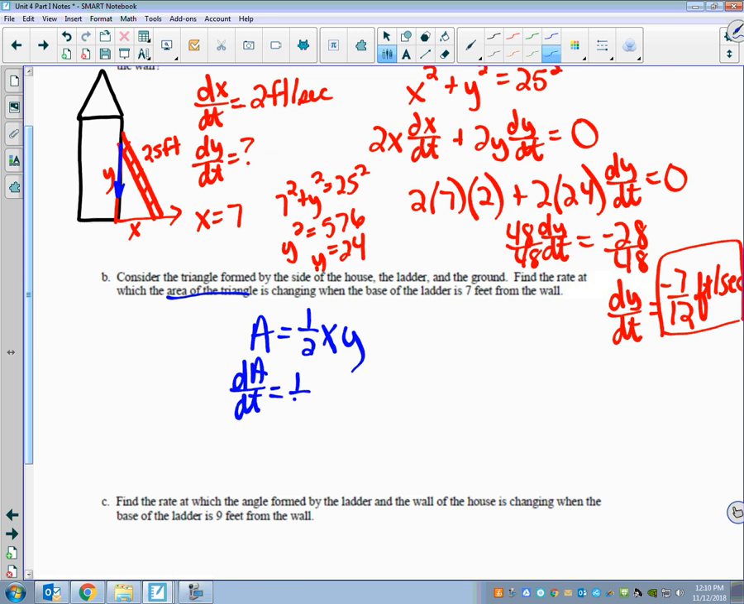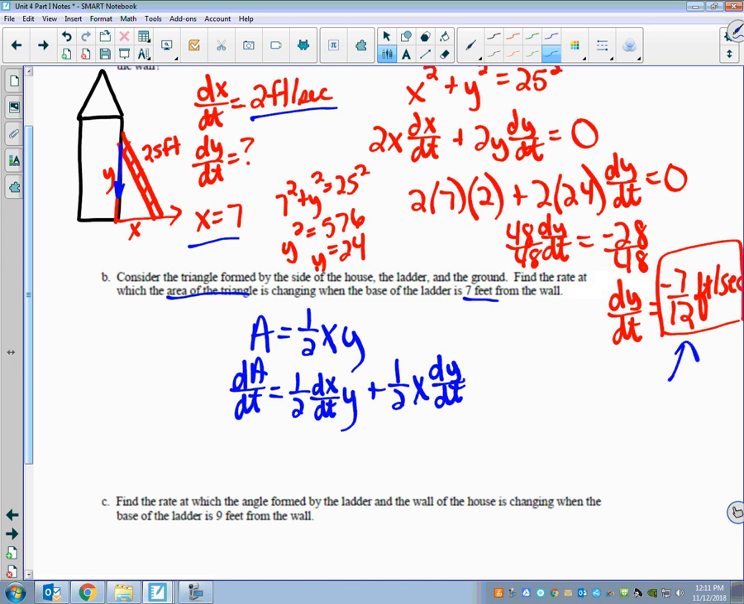So on this one, we want to find the rate at which the area is changing. So we're trying to find dA over dt. How would I take the derivative of this? I would need the product rule, right? So that would be 1/2 dx over dt times y plus 1/2 x times dy over dt. Really nice. They keep it at the same time when the base of the ladder is 7.